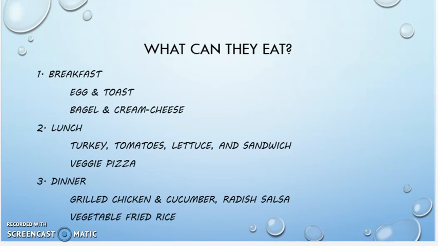What they can eat. For breakfast, they can eat egg and toast or bagels and cream cheese. For lunch, they can eat turkey, tomatoes, and lettuce, and sandwich, and veggie pizza. Dinner, they can have grilled chicken and cucumber, radish, salad, vegetable fried rice.